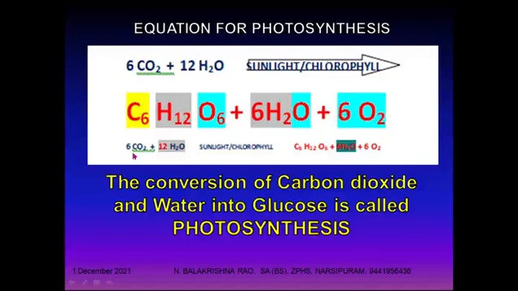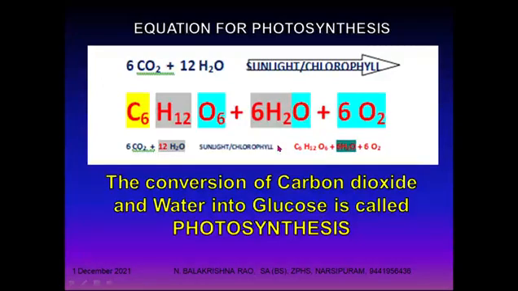So the equation is 6CO2 plus 12H2O gives rise to C6H12O6 plus 6H2O plus 6O2 in the presence of sunlight and chlorophyll.